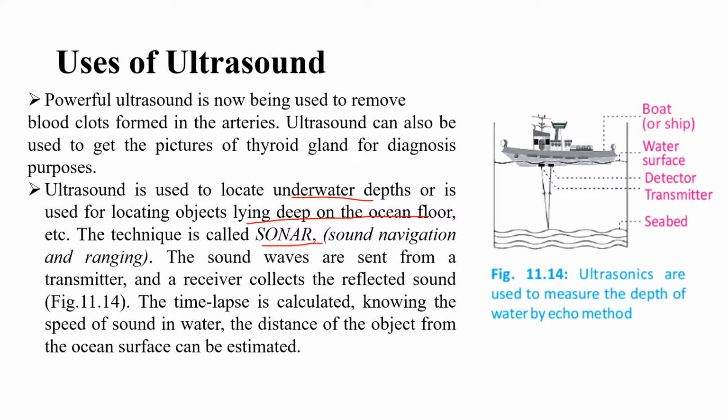The sound waves are sent from a transmitter and a receiver collects the reflected sound as shown in figure 11.14, right? So this is the board that is shown in the figure. This is the water surface. Here at the bottom, the detector and transmitter are placed, and with the help of these, when these rays are sent deep into the ocean, their depth can be recognized by using these ultrasound waves, and then the receiver can collect the reflected sound by using a data collector, right? The time lapse is calculated knowing the speed of sound in the water. The distance of the object from the ocean surface can be estimated.